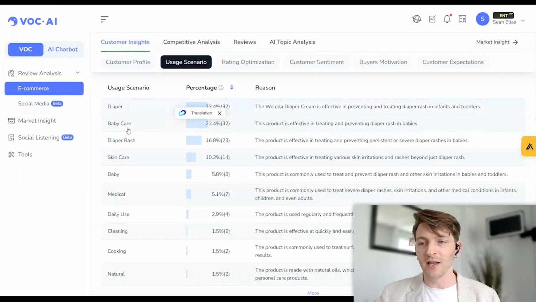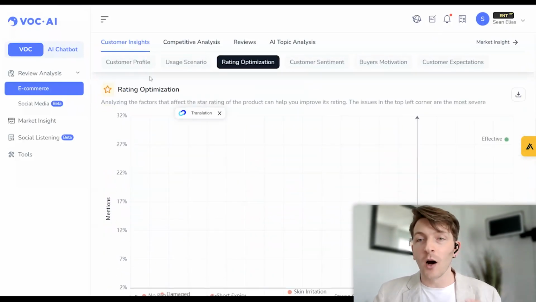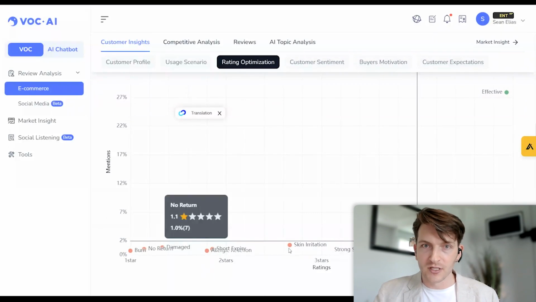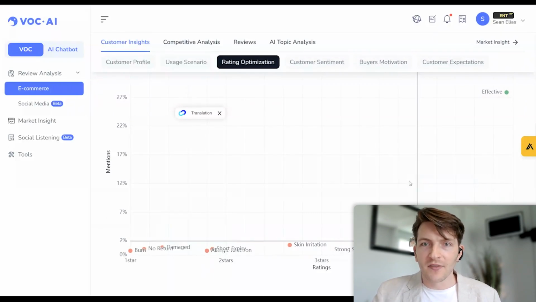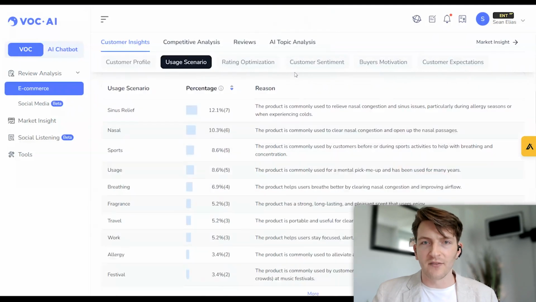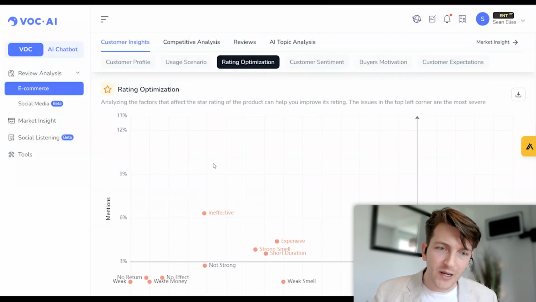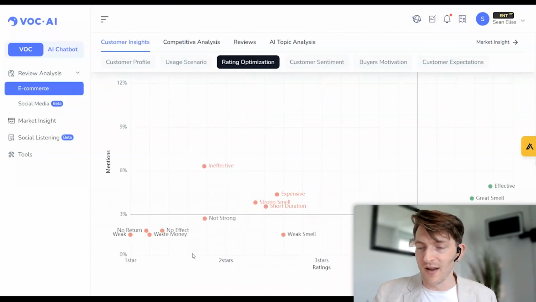As we scroll down here, we can look at the rating optimization. So what is causing this product to get negative reviews and positive reviews? Now, the reason I left this Boom Boom Stick one open is because as I go down here to this graph, you're going to see on the left here the number of negative reviews and positive reviews that it's getting, versus 1-star ratings and 5-star ratings.